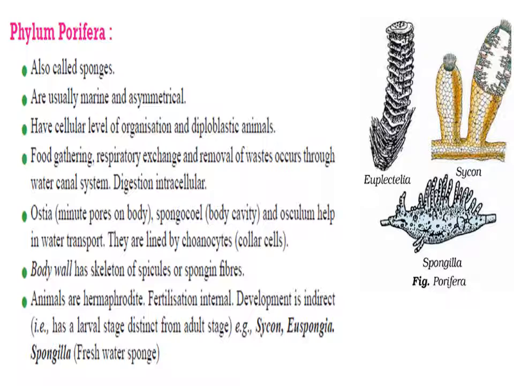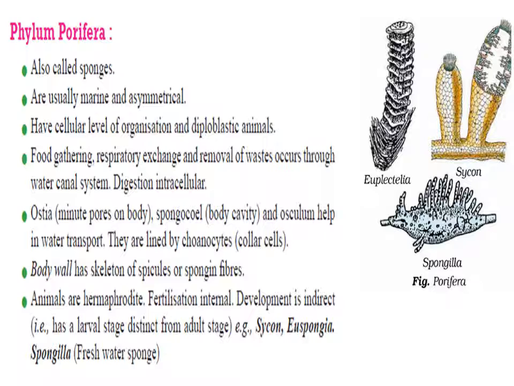They have the water canal system in which water enters through minute pores called ostia into the body wall, and it reaches the central cavity called spongocoel, from where the nutrients are absorbed. Later on, that whole water is released out through the terminal opening, which is called osculum.